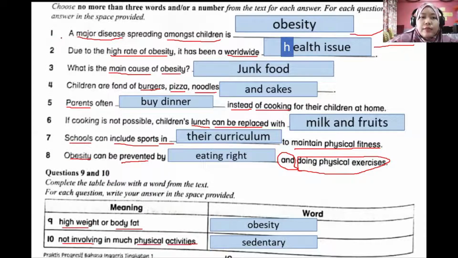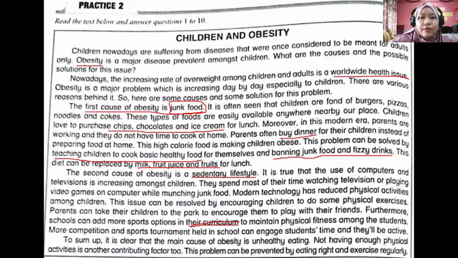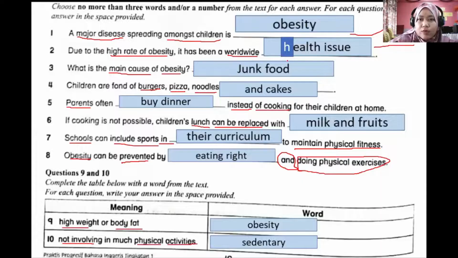So question number 1. A major disease spreading amongst children is blank. So the clue here is major disease and amongst children. So the answer is obesity. Why? Let's look at the passage, paragraph 1, line 2. Obesity is a major disease prevalent amongst children. So we can look at the clue there, amongst children and also major disease. The answer is clearly stated here, which is obesity.